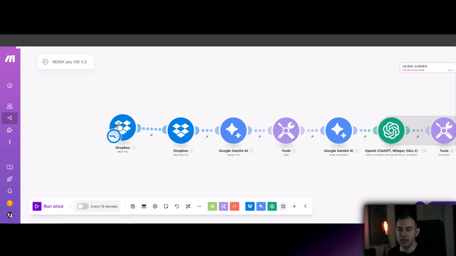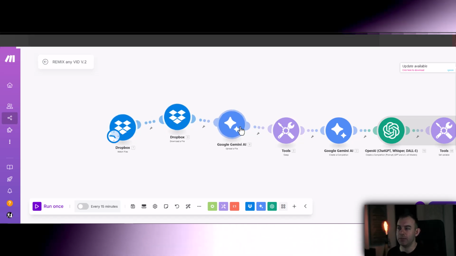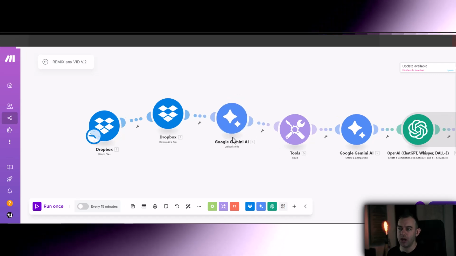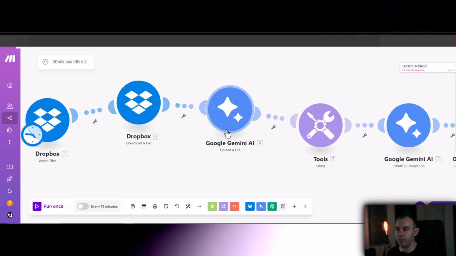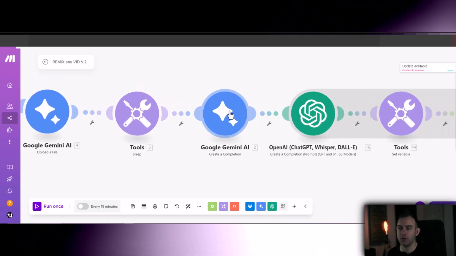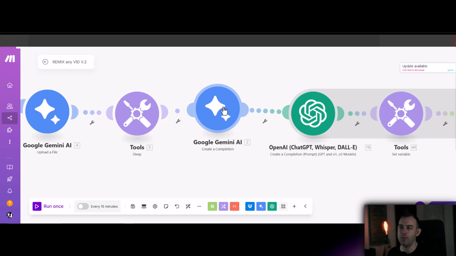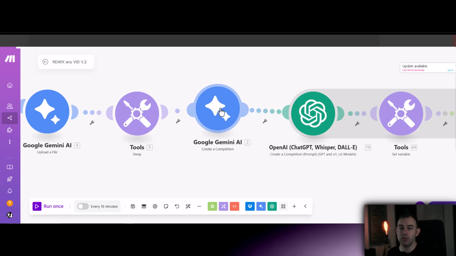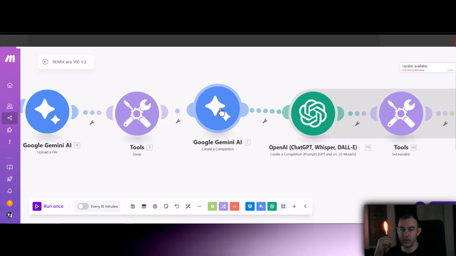This is a quick walkthrough of the automation. It's going to take this video file, download it and upload it to Google Gemini. I need to use this upload file module. Then once it's processed, it's passed on to Google Gemini, the actual LLM. Now this video is going to be analyzed for what you see in the video and for the transcription, the audio.